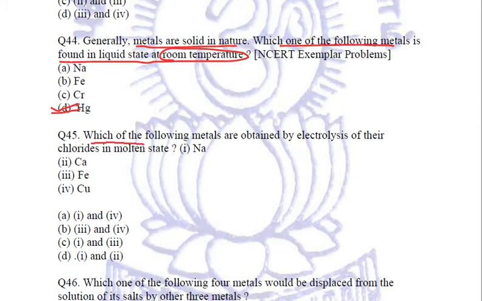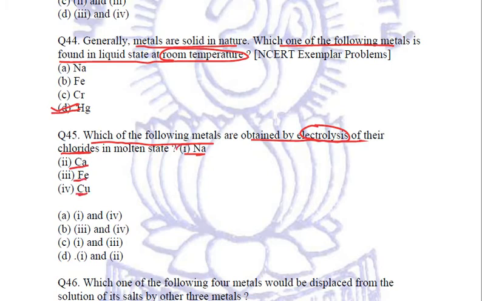Coming to the next question. Which of the following metals are obtained by electrolysis of their chlorides? Now, this is what exactly we discussed just two questions before, that electrolysis is done in order to obtain the metals which are very highly reactive, and the options are sodium, potassium, iron and copper.